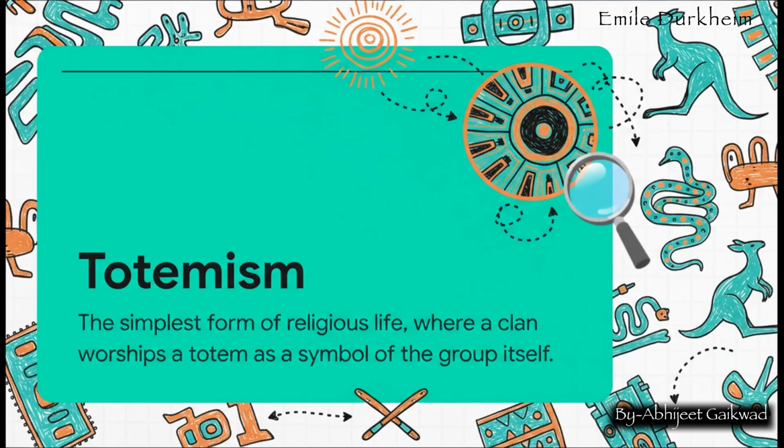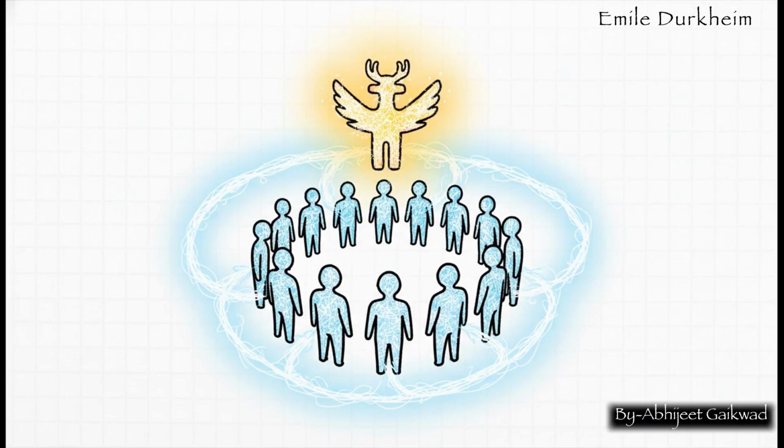So, to get to the root of religion's function, Durkheim did something clever. He decided to study what he considered to be the most elementary or simplest form of religion he could find, totemism, as practiced by Australian Aboriginal clans. His logic was simple. If we can understand how religion works in its most basic form, we can understand its essential function everywhere. And this leads to his incredible conclusion.